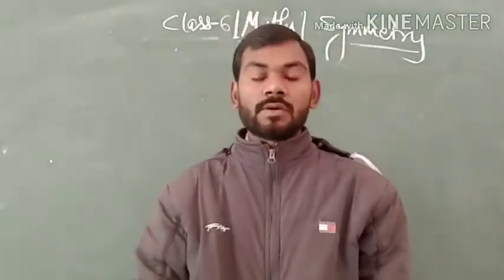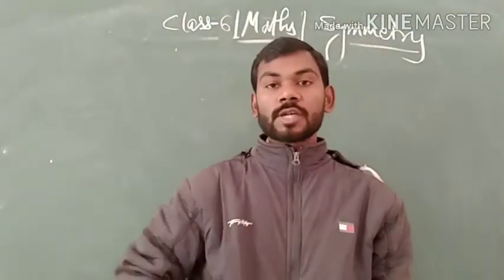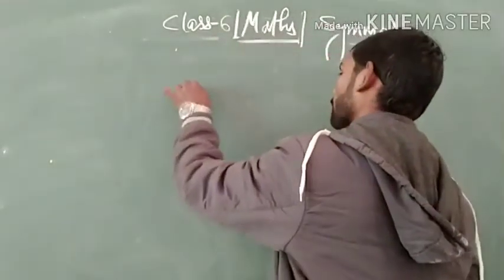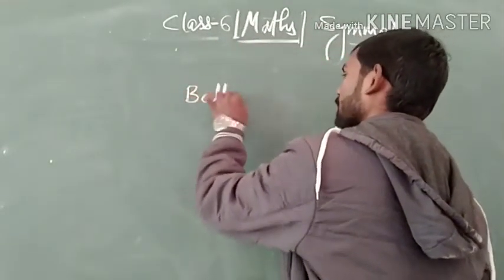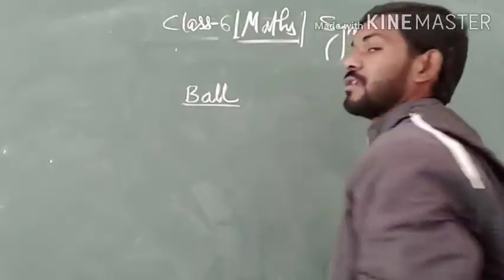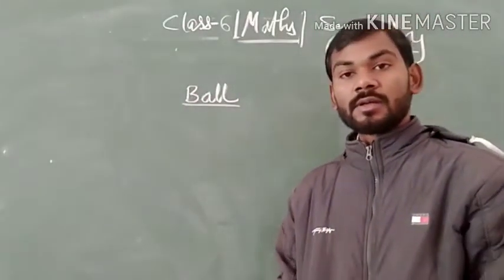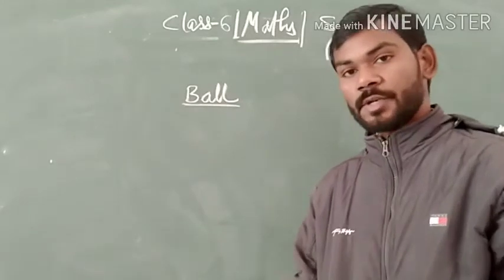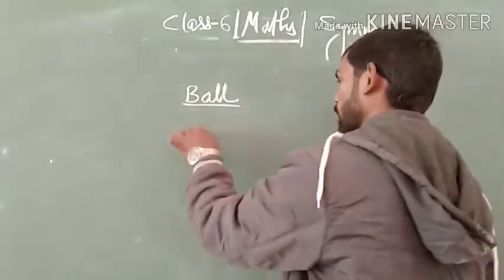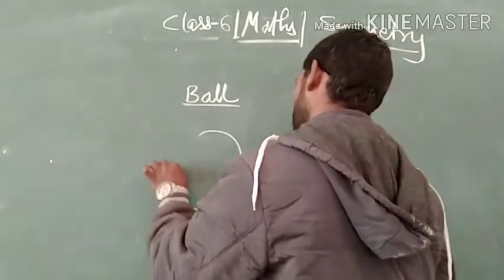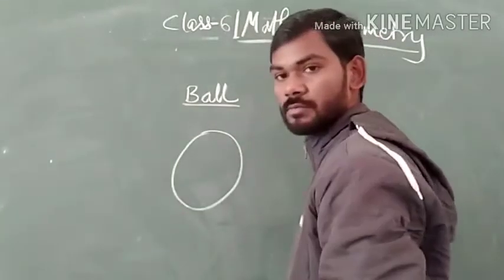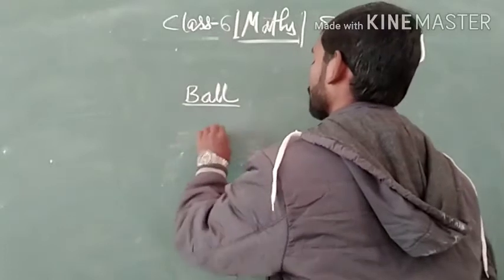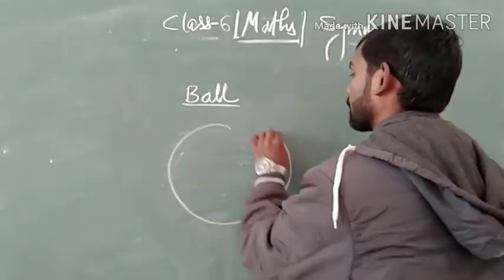Most of the time we play with a ball. Therefore, the ball also has symmetry, because the ball is of round shape.